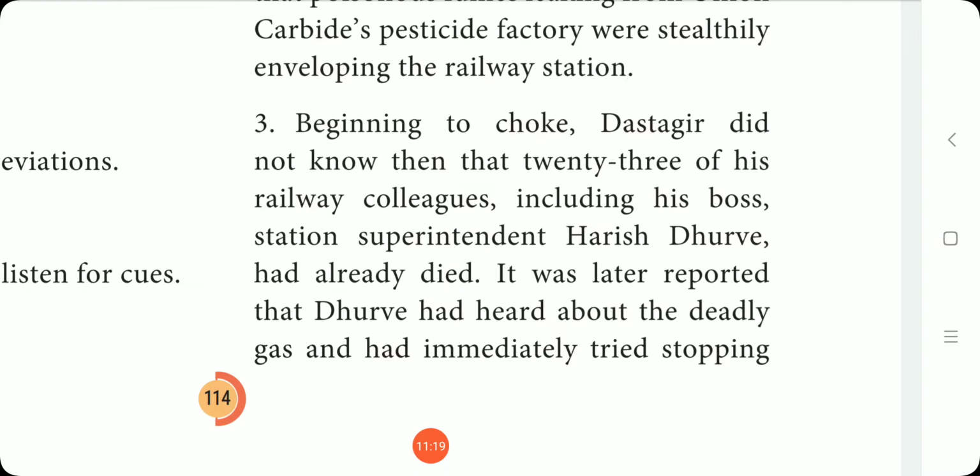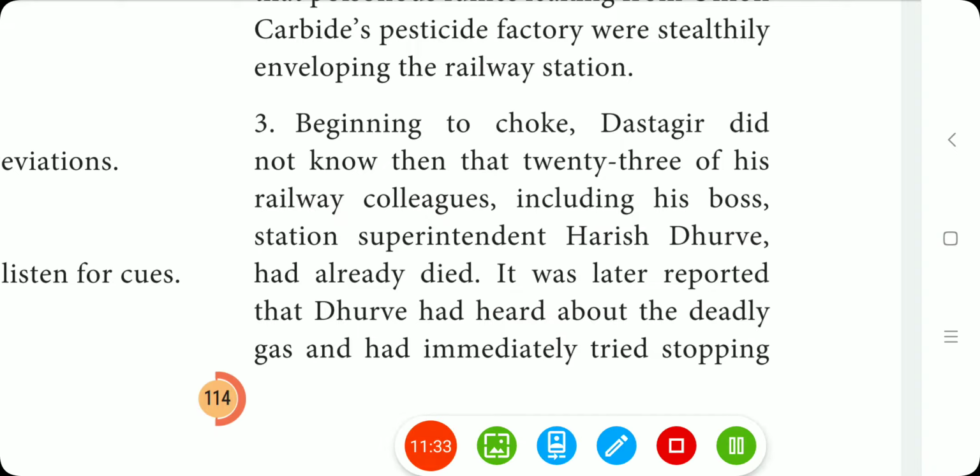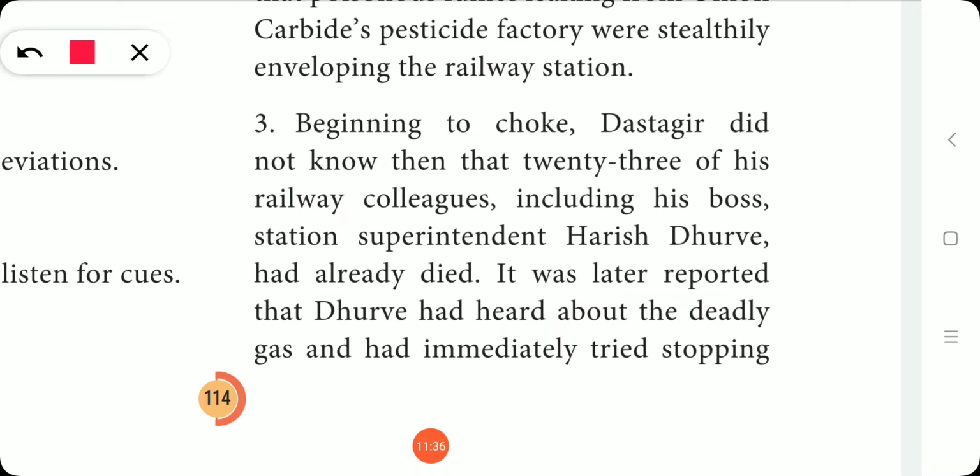Beginning to choke, Dastagir did not know then that 23 of his railway colleagues, including his boss, station superintendent Harish Durve, had already died. But he doesn't know that because he was inside his cabin. The gas did not enter inside his cabin, so he doesn't know anything. Only after coming out is he realizing everything. So he didn't know that 23 of his railway colleagues, including his boss, station superintendent Harish Durve, had already died.